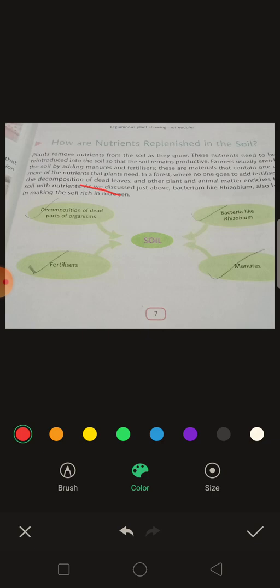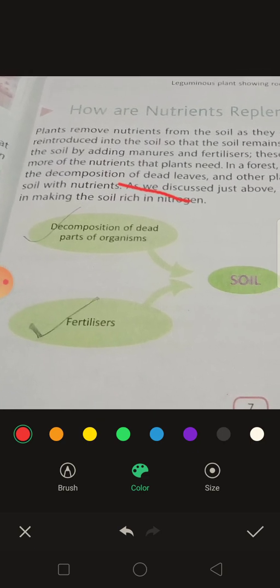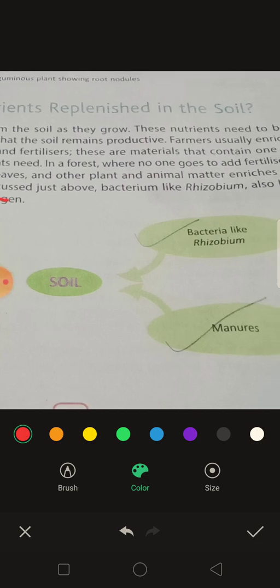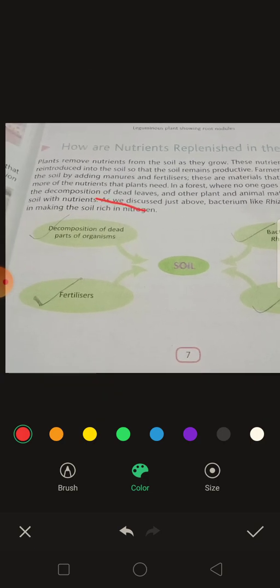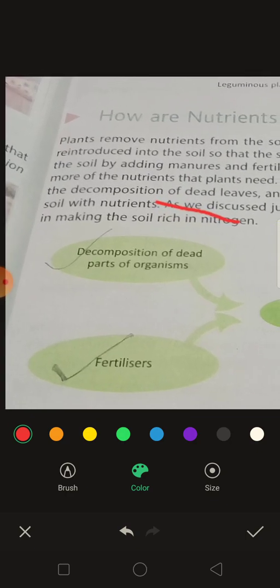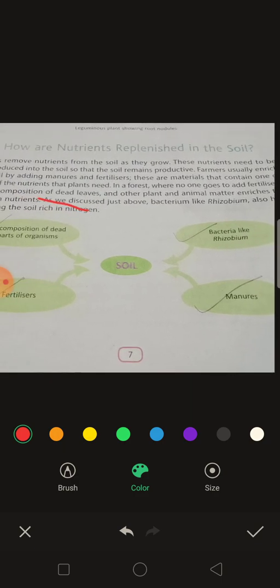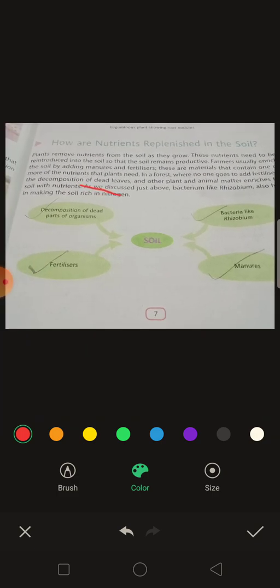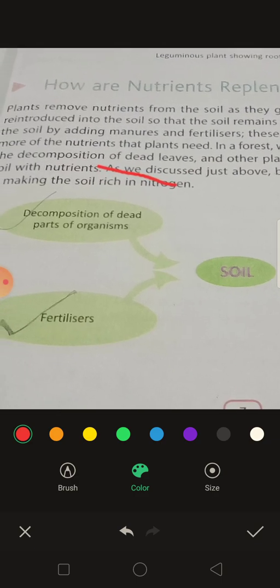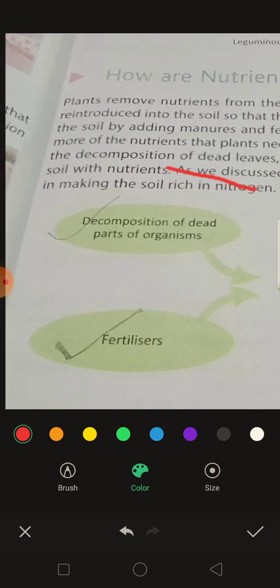And in the forest, listen, there are a lot of plants and all the plants are growing healthy, but there nobody is going to add water, manures or fertilizers. But how are all these plants healthy and developing smoothly? Because there is a nutrient cycle automatically going on in the forest. All the plants and animals die, they get decomposed and mixed with the soil. In this way the nutrients of the soil are maintained, and whatever plants develop in the forest are all healthy.